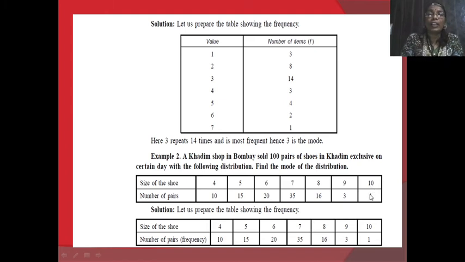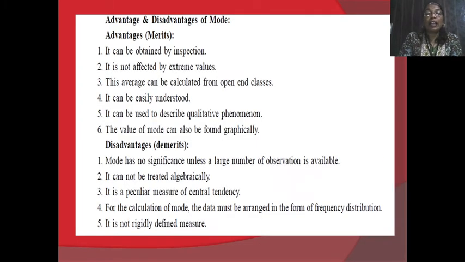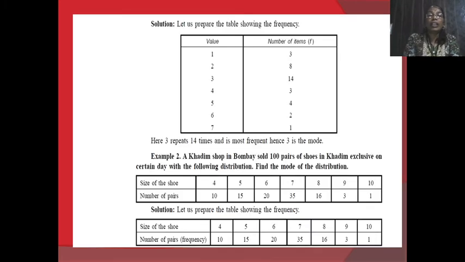With such a biological example and its frequencies, we can easily observe which has the most repetition, that is 35 times.